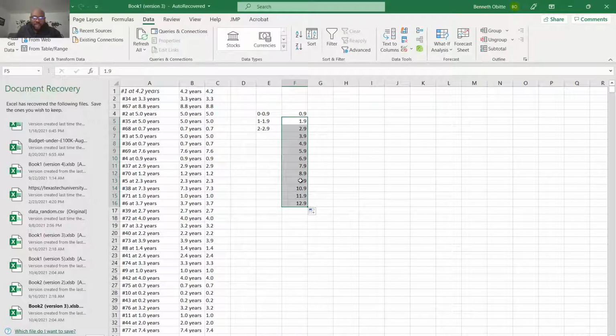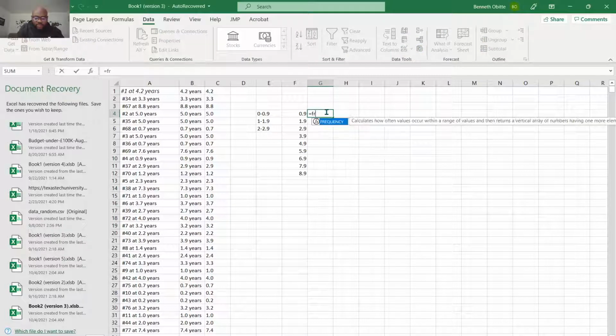But by eyeballing the data, we know we don't have ages over 9. So here, get rid of this. Okay, we get rid of this. So let's go ahead and use the FREQUENCY function.